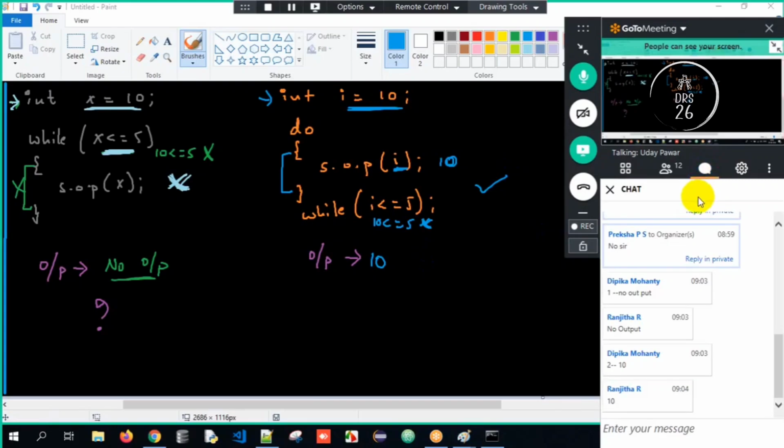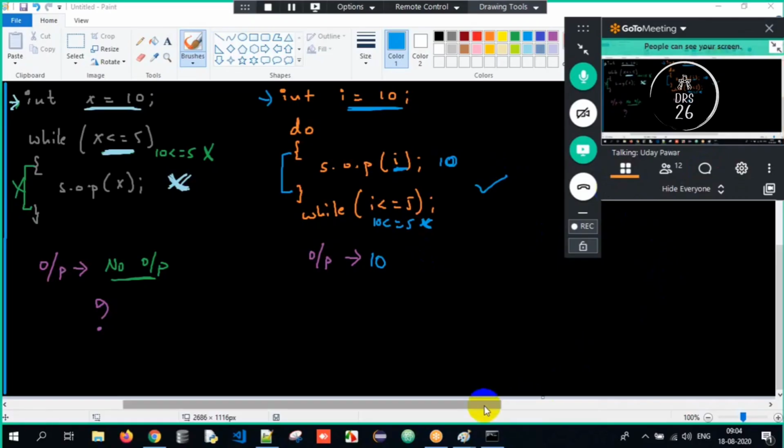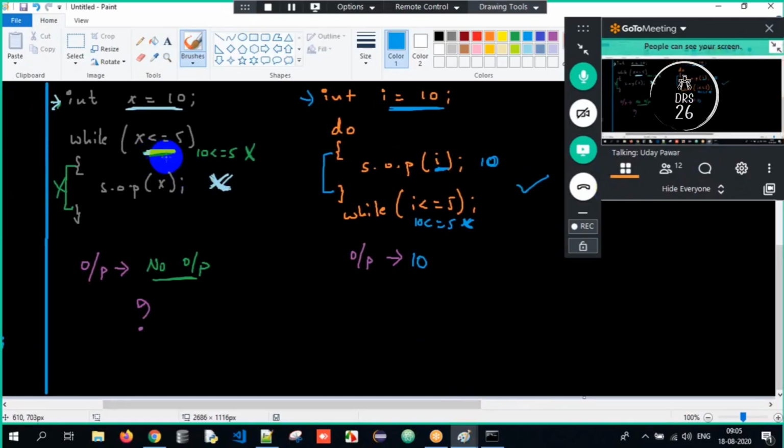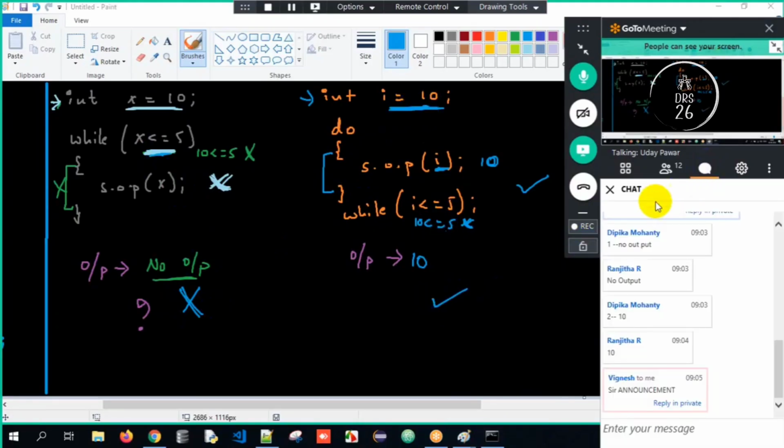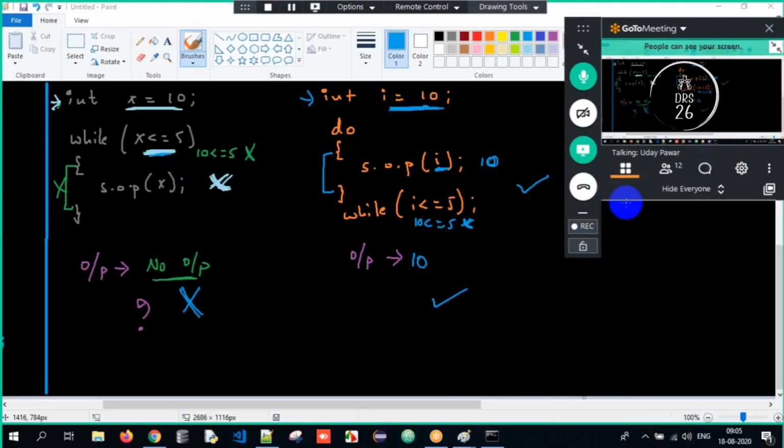Got the clarity here? The while loop will not execute even once. The do while loop will execute at least once. Clear? This is all about the entire process. So what is the second difference which we have?